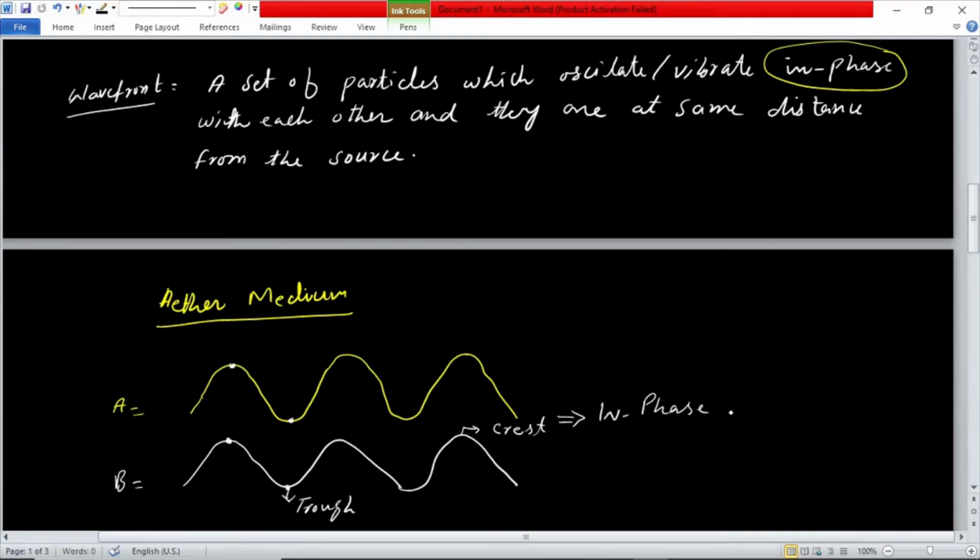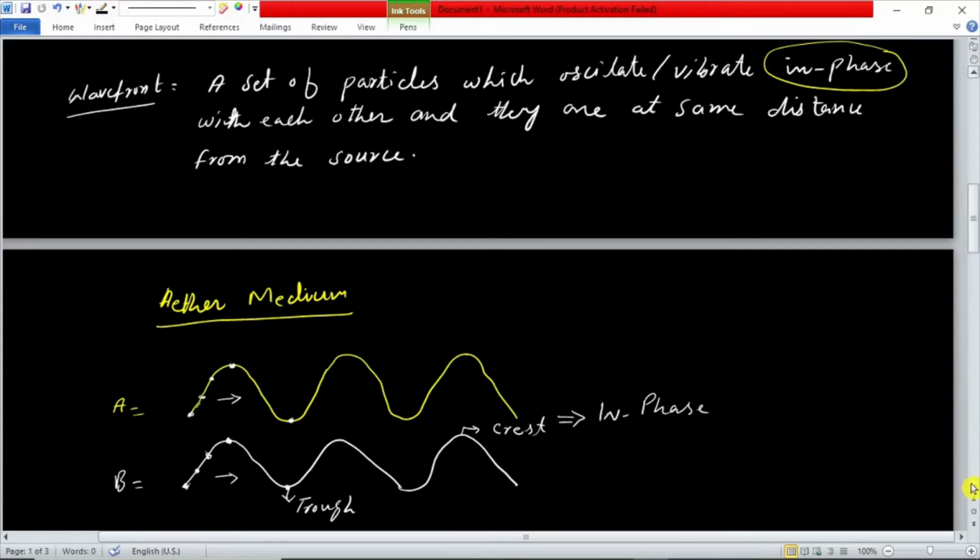Also, you can say when they move in synchronization with each other. So if, for example, this particle moves and this wave is moving in this direction, and all the particles, this particle and this particle, are moving in synchronization. When this particle starts moving up, this particle also starts moving up here and here, and when this moves up, this also moves up. So they move in synchronization. This synchronized movement is called being in phase.